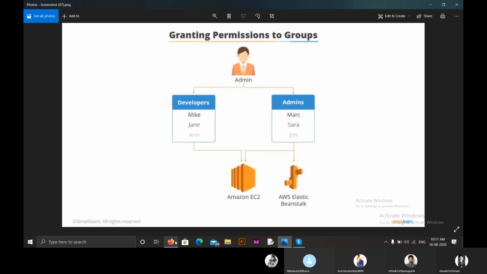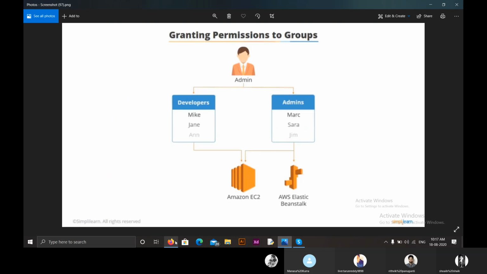Assume that there are two different groups in our company, one related to developers and the other to admins. Whenever a developer joins, what we as admins have to do is provide him with Amazon EC2 things to develop, and we have to give him developer credentials.